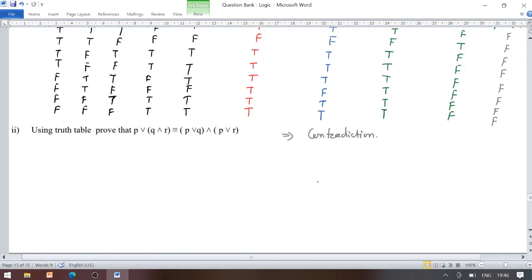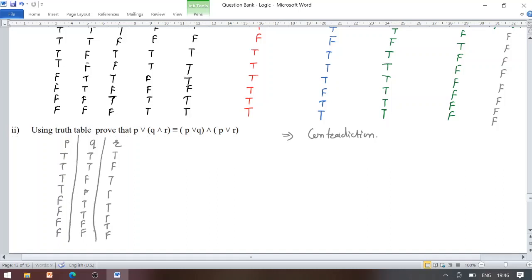P, Q, R: T, T, T, T, F, F, F, F are the entries under P, T, T, F, F, T, T, F, F are the entries under Q, while T, F, T, F, T, F, T, F are the entries under R.